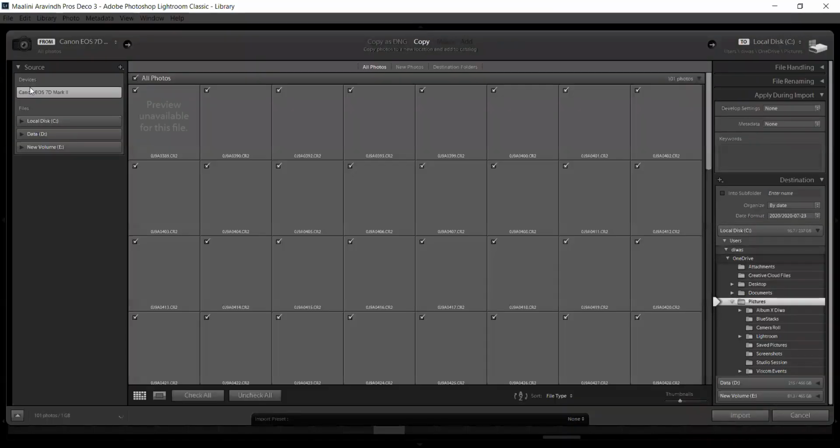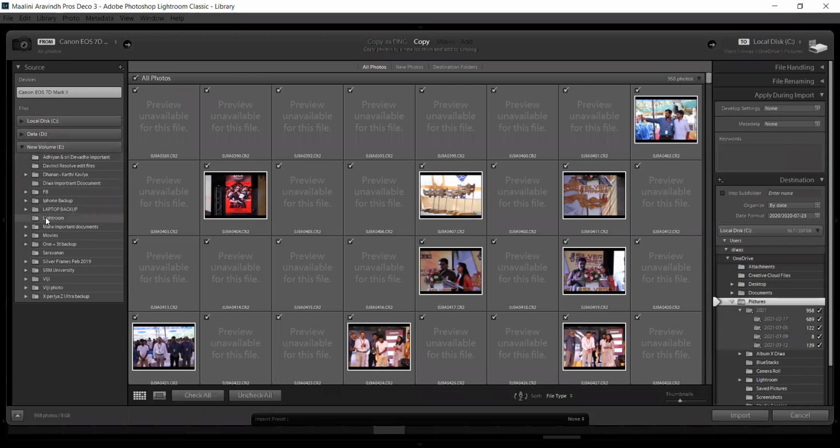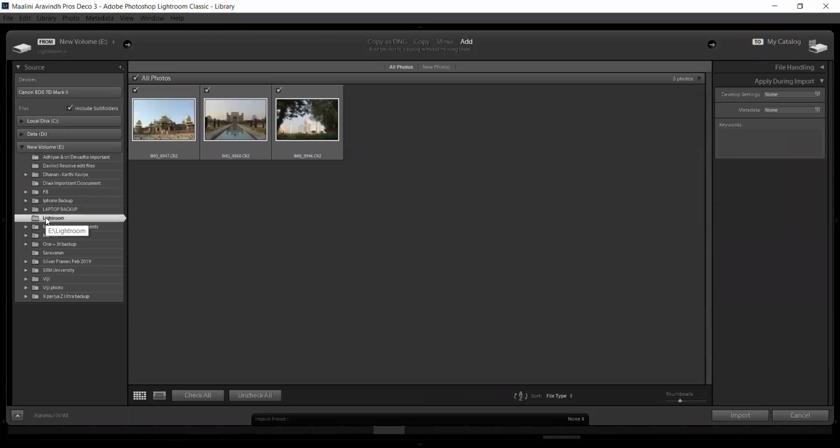If you click that, it will open our system space, and on the left side you can choose from where you want to download the image. I have selected a few pictures and put them in a folder called Lightroom. It's in the new volume E, and I have chosen Lightroom. It shows some tick marks, so I can choose according to my need.